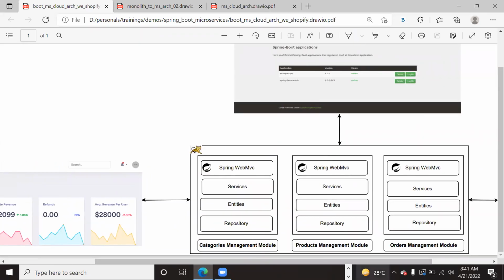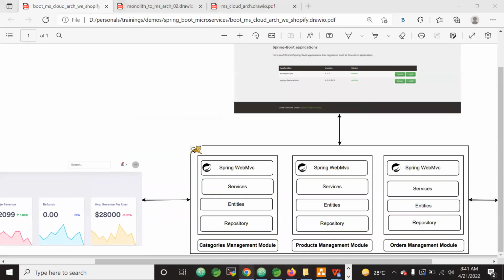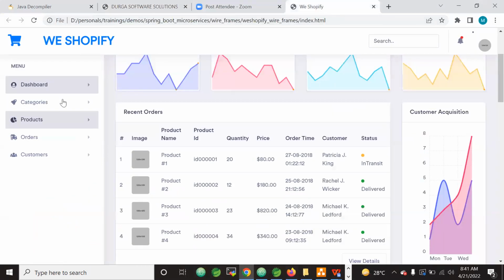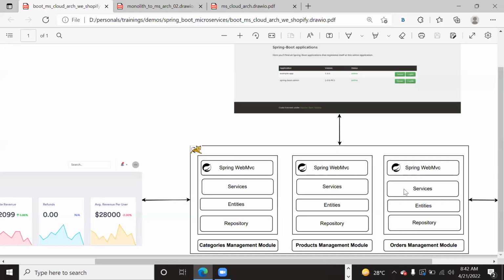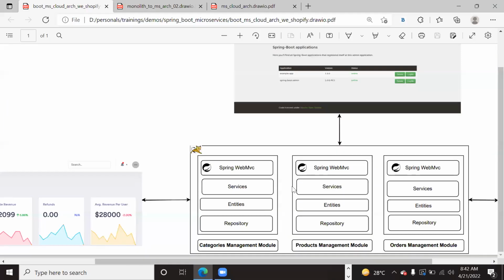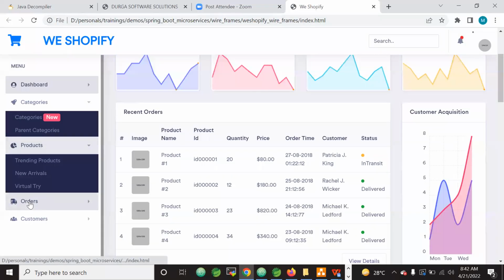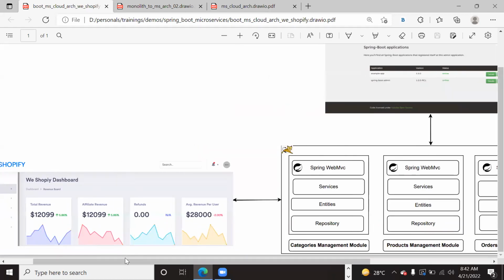So categories module. So we have seen categories here. Just would like to showcase categories. Now categories are here. This categories module architecture is something like this. So in a Tomcat, a categories module will run, and in the same Tomcat, products module will also run. The same Tomcat, orders module will also run. So like this, we will implement this application using Spring Boot.